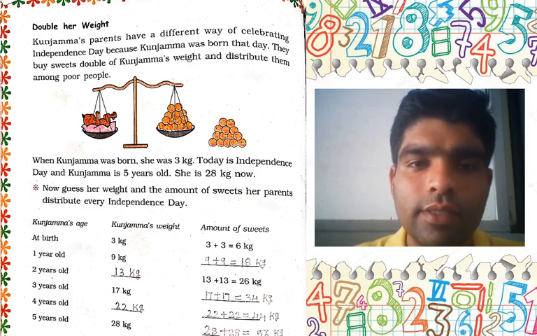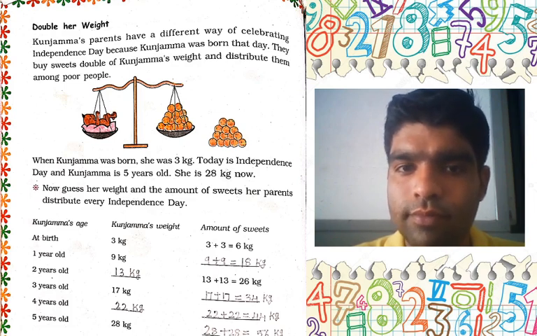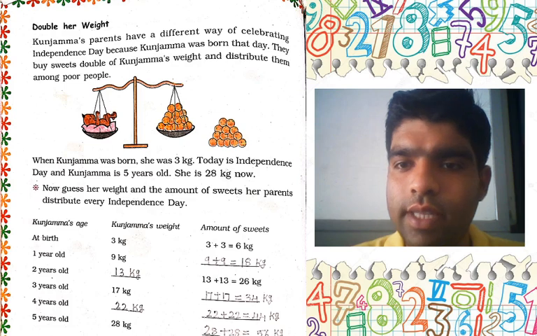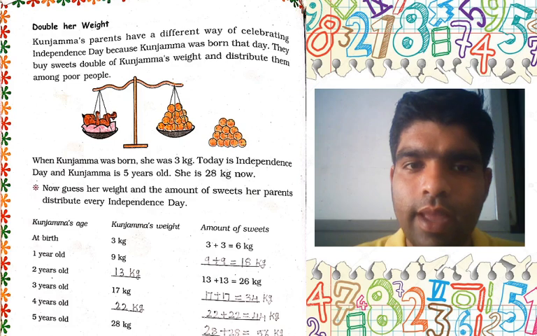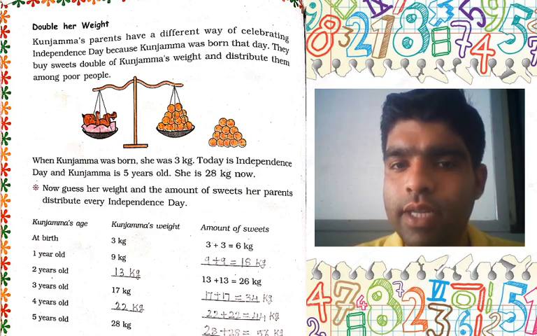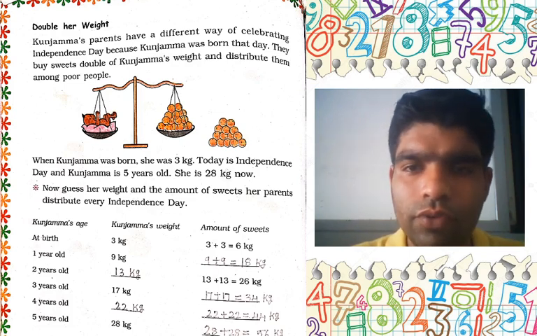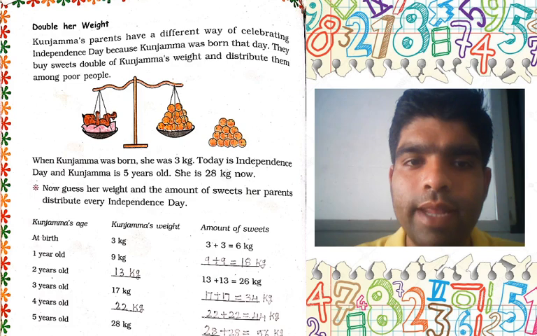Next, for example, when Kunjamma was born, she was 3 kg. Today is Independence Day, and Kunjamma is 5 years old. It means she is 28 kg now. Now your question is what? Guess her weight and the amount of sweets her parents distribute every Independence Day.